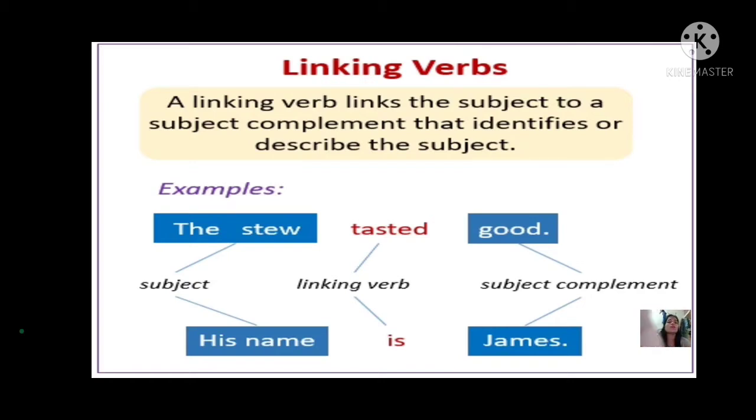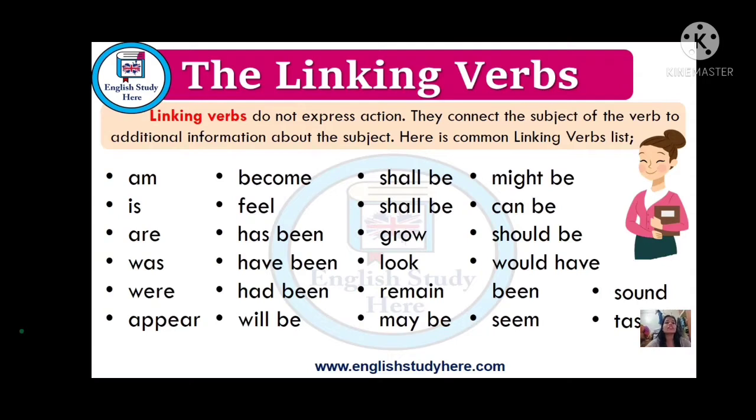Okay, let's see some more linking verbs. Linking verbs do not express action. They connect the subject of a verb to additional information about the subject. Here is the common linking verbs list. Am, is, are, was, were, appear, become, feel, has been, have been, had been, will be, shall be, grow, look, remain, may be, might be, can be, should be, would have been, seem, sound, taste. Yes, these are the linking verbs.